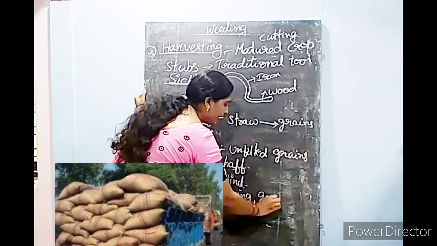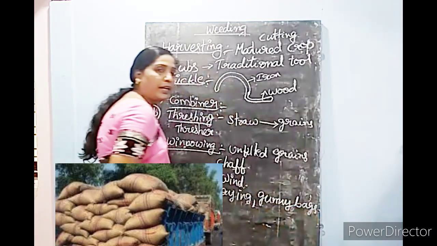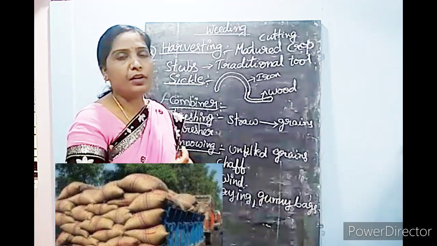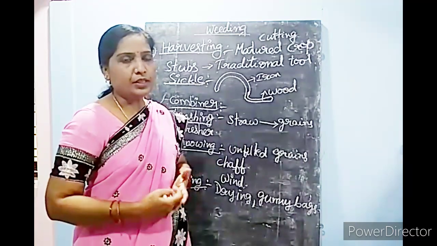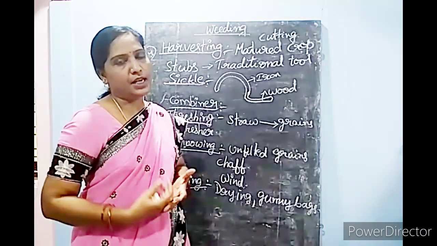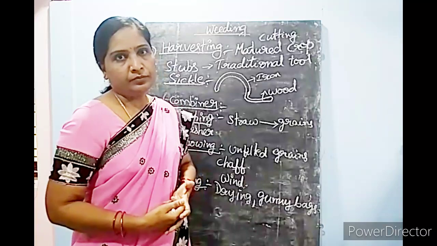Have you seen gunny bags? Your rice bags, you ask your mummies and see the gunny bags in your home, how they are storing different seeds. You observe near your surroundings, in your home, how your mother is taking care of the grains, the pulses we are using.